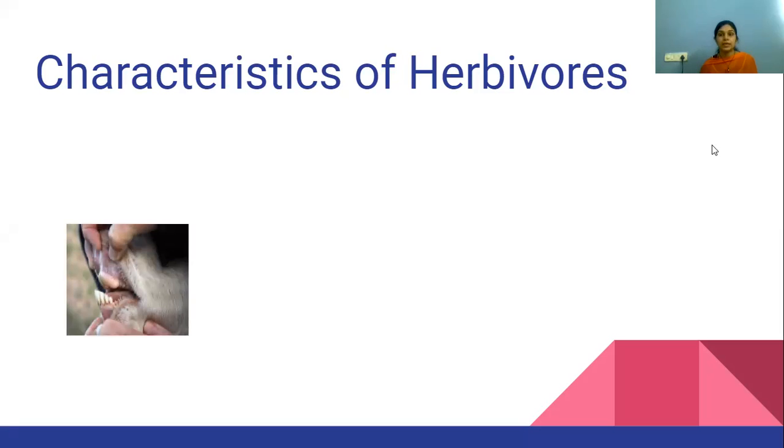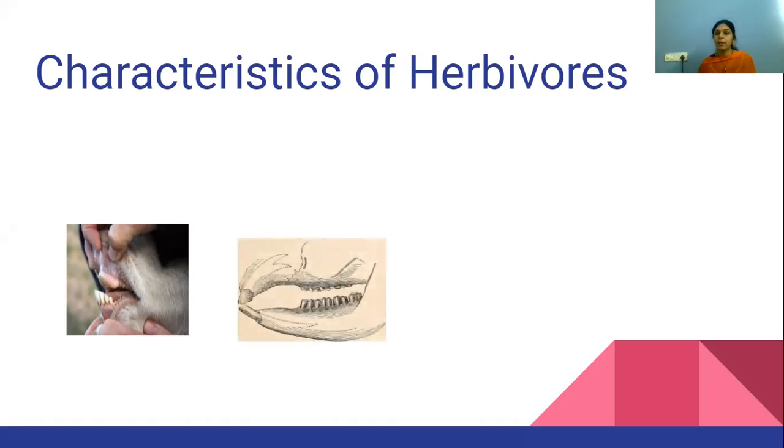They have strong teeth. If you have ever noticed a goat, you can see the front teeth are very sharp and pointed, right? They are very strong. And the back teeth are also very strong to chew the food, to chew the plant material. Plant cellulose is very strong, very hard. So you must have strong muscles, strong teeth to chew it properly, right? Like the coconut shell. Some animals are able to break the coconut shell and eat it. It means they must be having very strong teeth. The pandas eat the bamboo. The bamboo is the strongest wood, right?